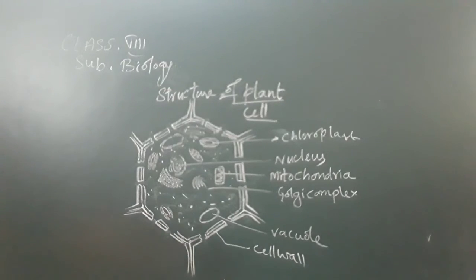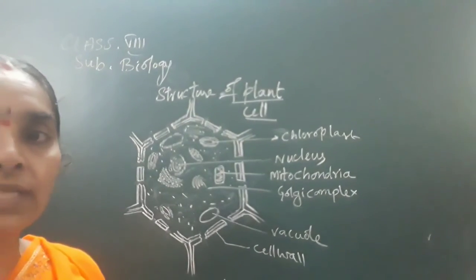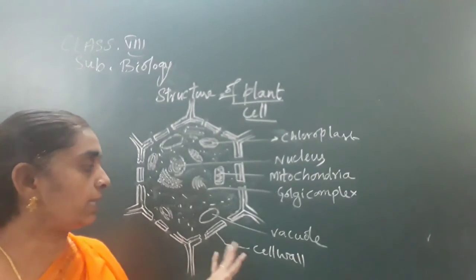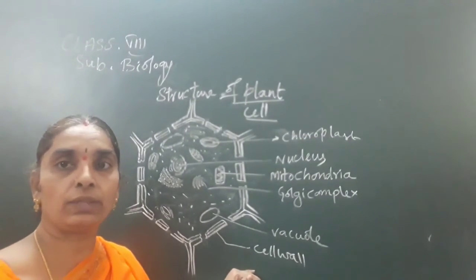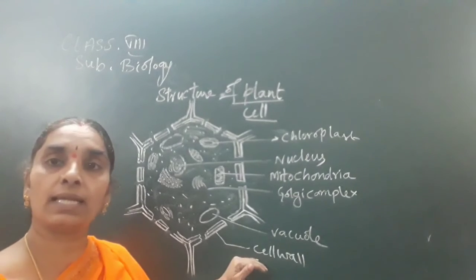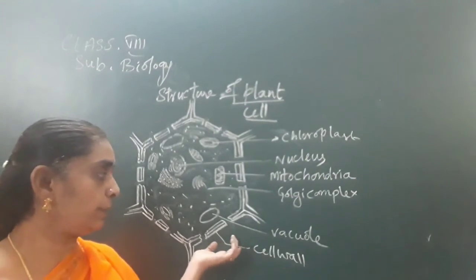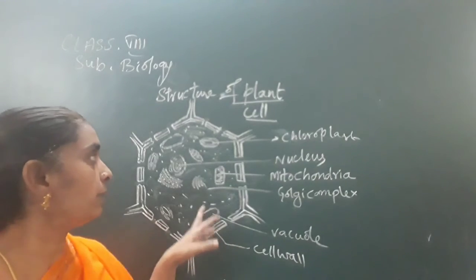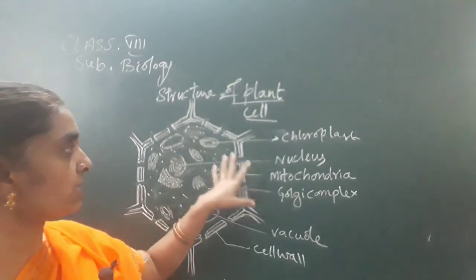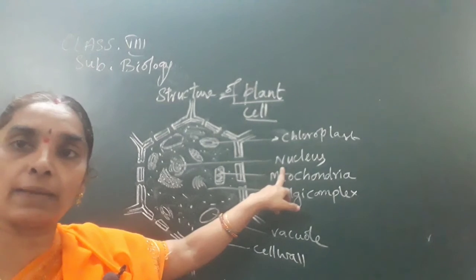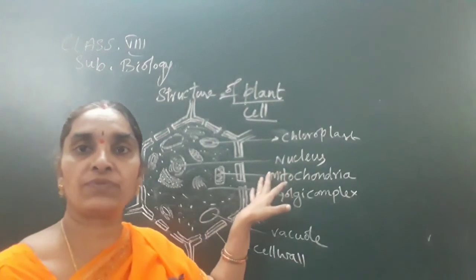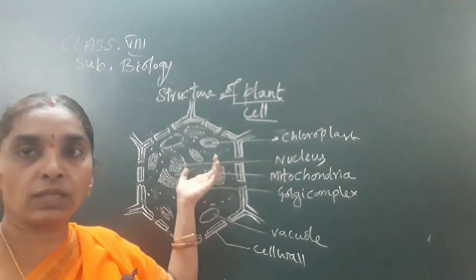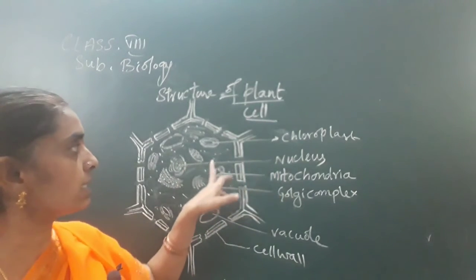Okay children, once again I repeat, the structure of the plant cell. It contains the cell wall which gives rigidity to the plant, shape to the cell, and also protects the plant and helps it stand erect. And here you have seen the chloroplast and nucleus. The nucleus, you know very well, helps in the transmission of characters, and it contains nucleic acids too. And next is the chloroplast.